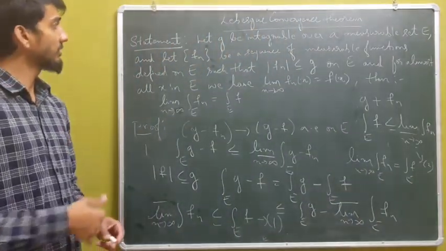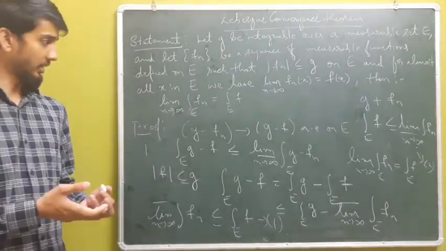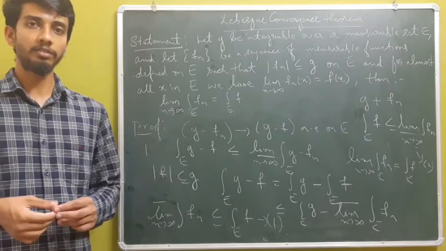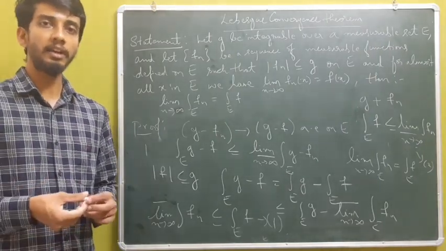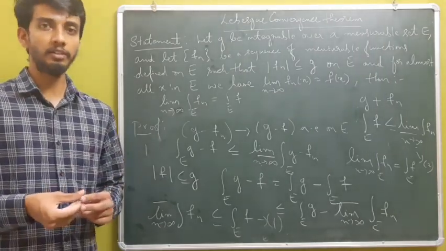So this completes the proof of the Lebesgue convergence theorem, and this also ends unit 2. At the end in the notes you have a handful of problems as exercise. I'll try to solve them, which will be useful for 2 marks, and we will continue with unit 3.